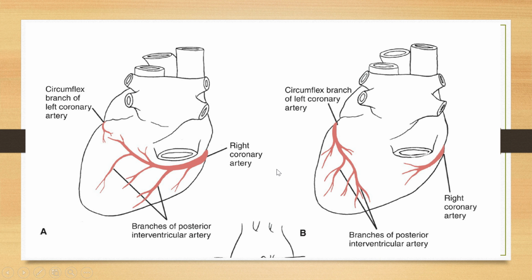See here in this diagram also, they have shown the posterior surface of the heart, the right coronary artery which is running in the coronary sulcus or the coronary groove, and see here it is giving the posterior interventricular artery. This is right dominance. This is the circumflex branch of the left coronary artery. See here on the other side, this is left dominance because the right coronary artery is not giving any branch here on the posterior side, and the circumflex branch of the left coronary artery, which was also running in the coronary sulcus, is giving the posterior interventricular artery.